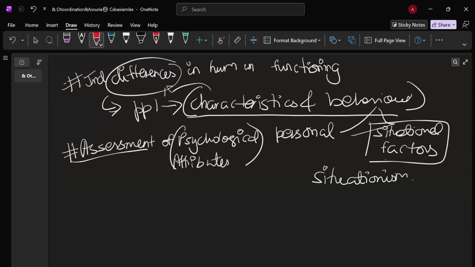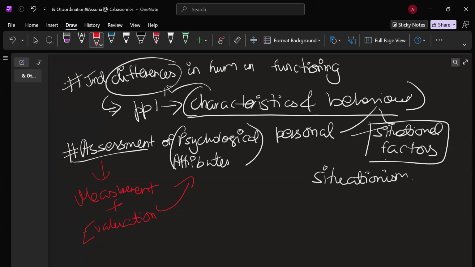Assessment is the first step in understanding a psychological attribute. This refers to measurement. Measurement of what? Measurement of psychological attributes of an individual, plus evaluation of the psychological attributes of an individual.